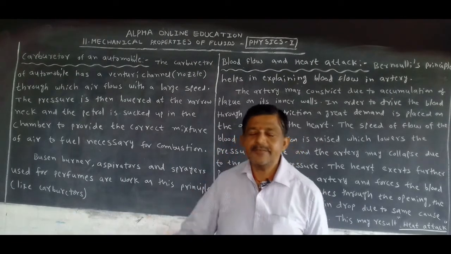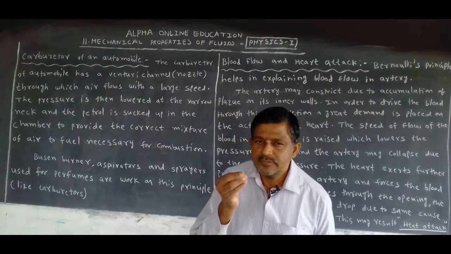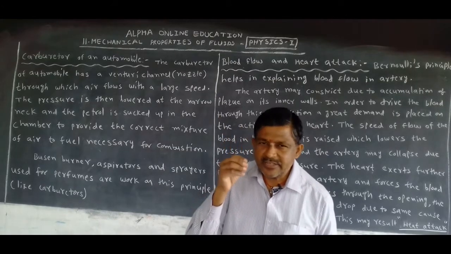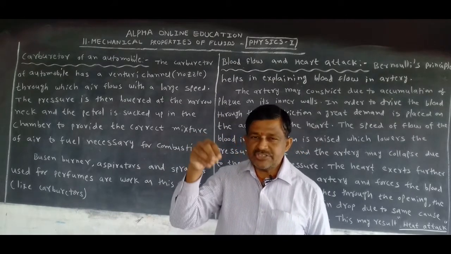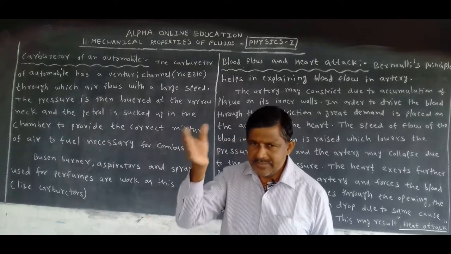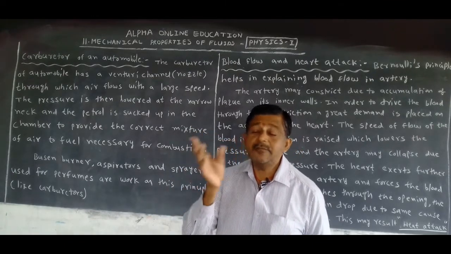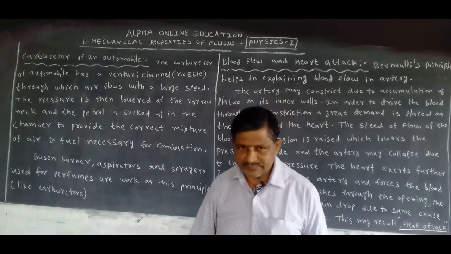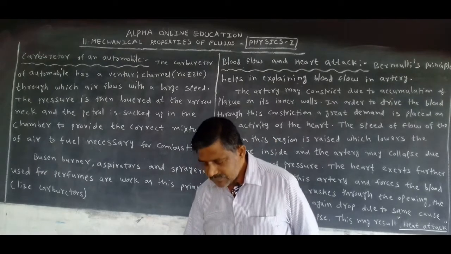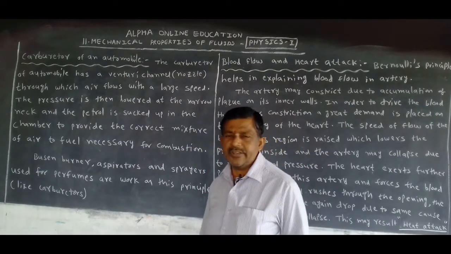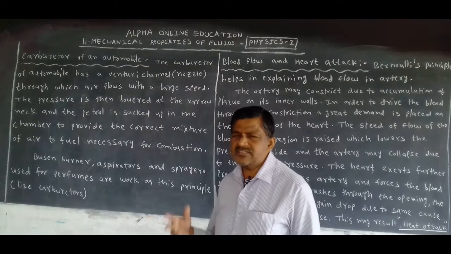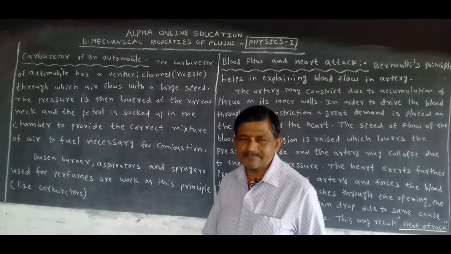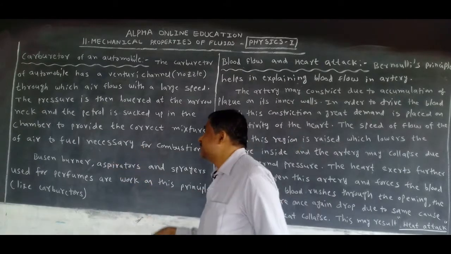From this only, the petrol or diesel, we can say fuels, enter into the combustion chamber, mix with air and burn. Then the vehicle moves. Okay. Now, how does the carburetor work in an automobile? Based on this principle, we will discuss a number of instruments at the end.